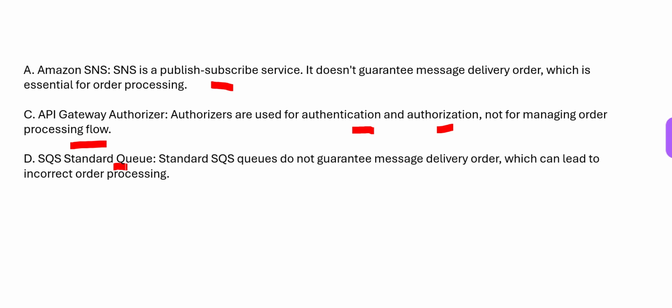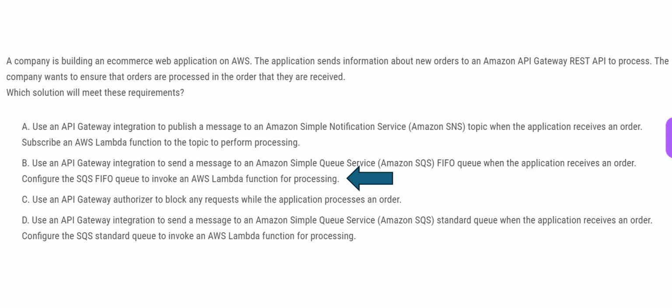Standard queue means it does not guarantee message delivery order. Sometimes order 3 can reach first. Reach means processed first. The consumer can pull order 3 first, then order 1, then order 2. So that guarantee is not there, and this question is clearly saying, boss, I want that guarantee. That is why option B is our answer.